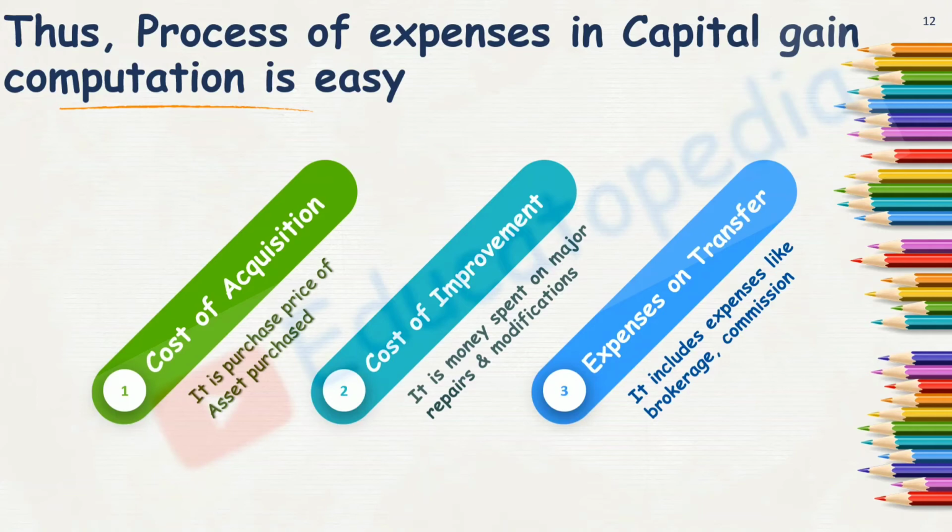Also, one more point to remember about cost of improvement: let's say I have purchased a building which was of 4 stories when I purchased it. Now I have built an additional 2 stories onto it. When I acquired, it was a 4-storied building. Now after improvement, it is a 6-storied building.